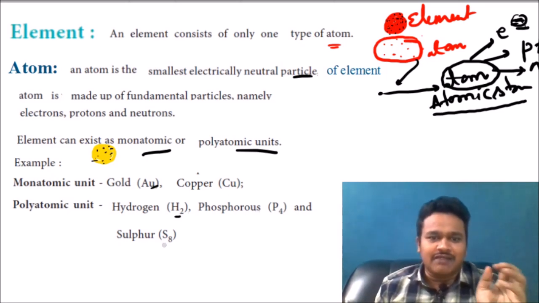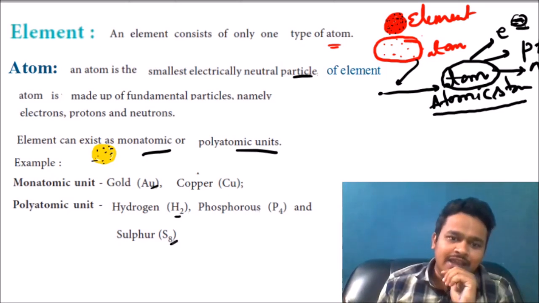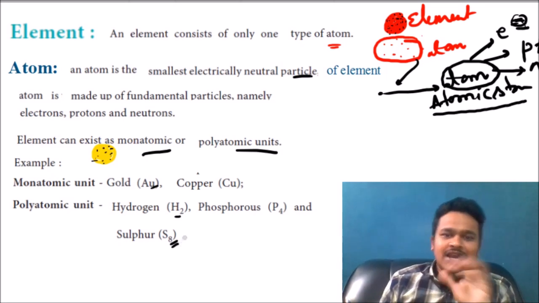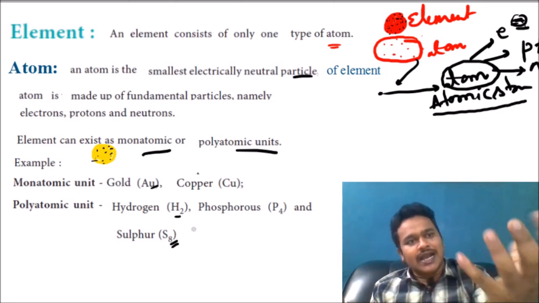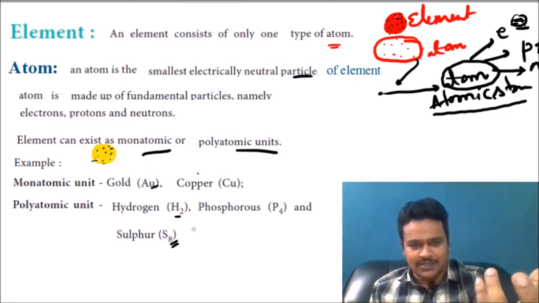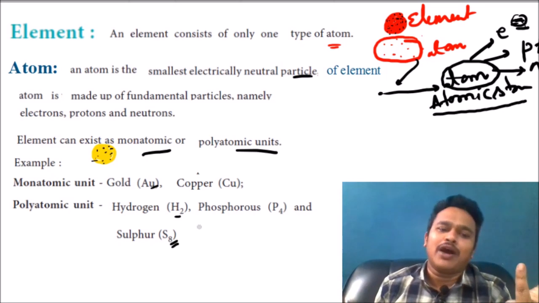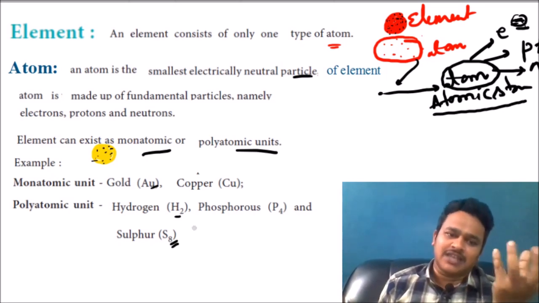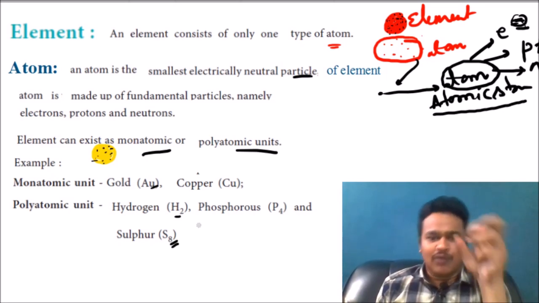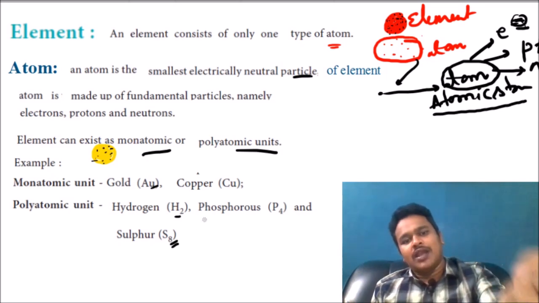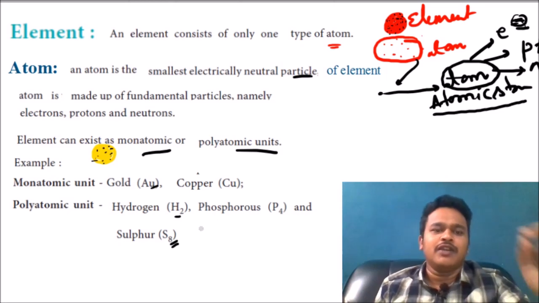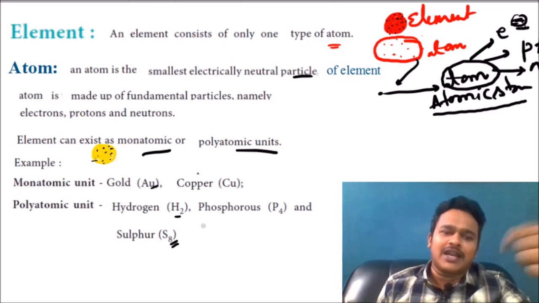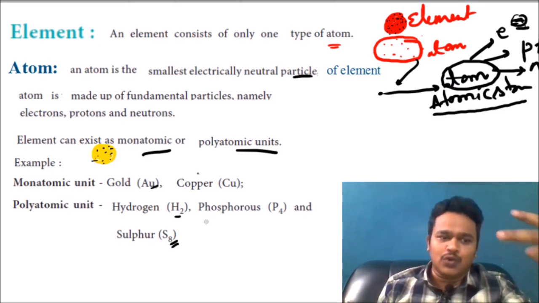In a similar way, sulfur is in the form of S8. Eight sulfur atoms, that means eight sulfur units combined at one place. That is called poly. Poly means many atoms combined at one place. That is called a polyatomic unit. Okay, this is the difference between a monoatomic unit and a polyatomic unit, but both come under elements only.